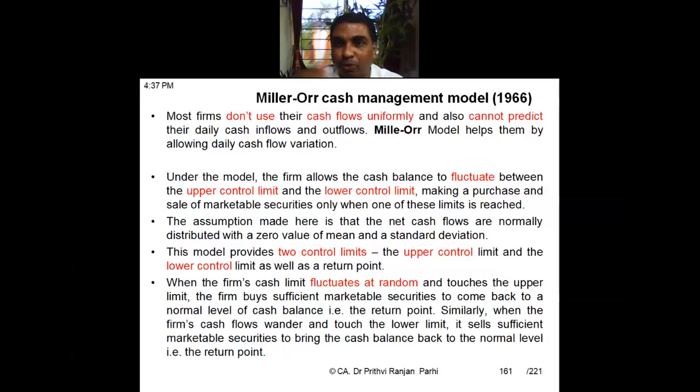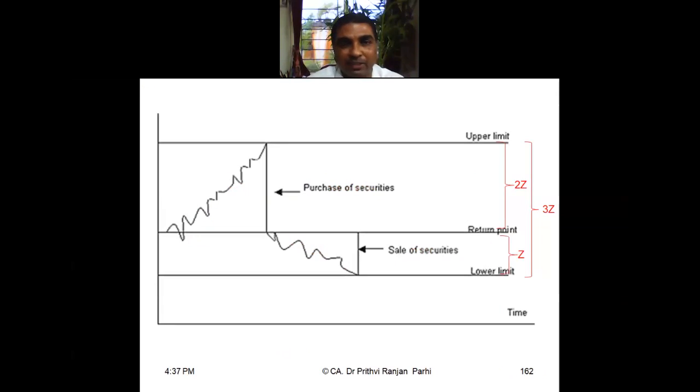If it is below the lower line, then management has to make additional cash, maybe by selling marketable securities. If it is above the upper line, then money needs to be invested to bring the cash balance down. So this model provides two control limits, and within those control limits, cash balance is allowed to fluctuate randomly.